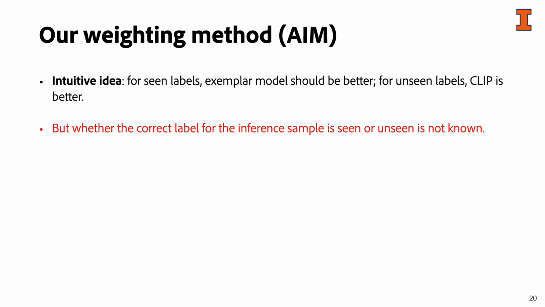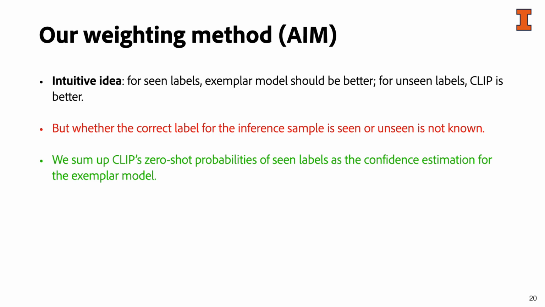We will need a way to estimate the likelihood of a sample belonging to seen or unseen classes. How can we solve this problem? Well, we can think in this way. We know that CLIP underperforms the example model only for seen classes. Therefore, we can sum up CLIP's probabilities for all seen classes as the confidence measure. If the sum is small, it means that CLIP's confidence for the sample belonging to seen labels is low. As a result, we should trust CLIP's prediction more. If the sum is large, it means that it is highly likely that the sample belongs to one of the seen labels. Therefore, we should rely more on the example model for the final prediction.